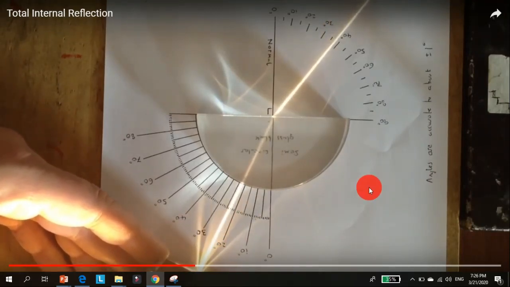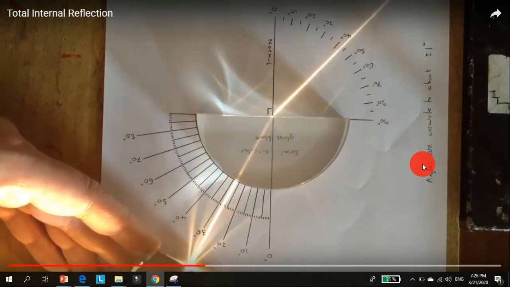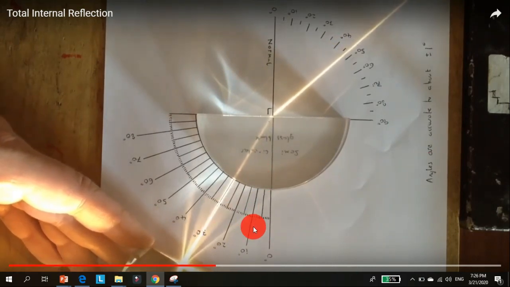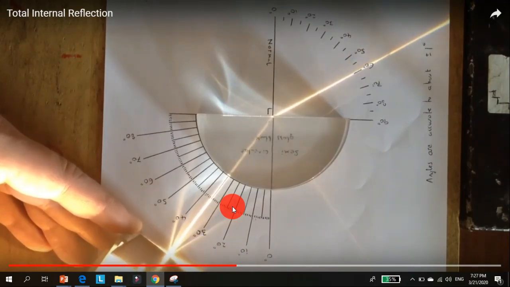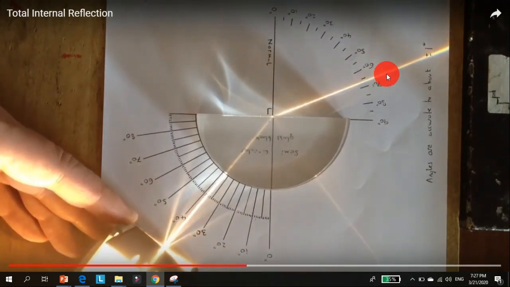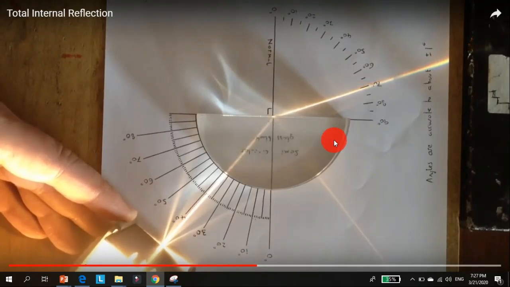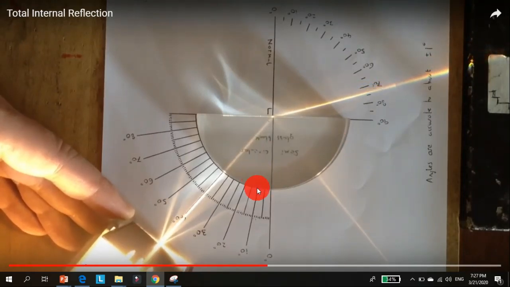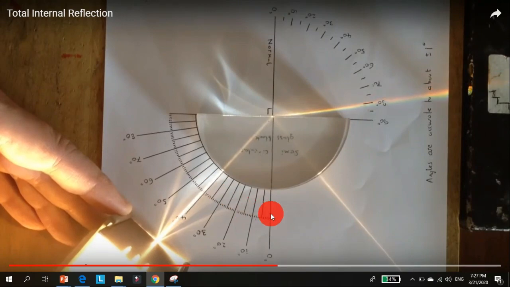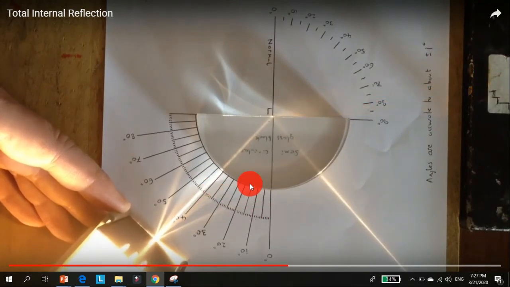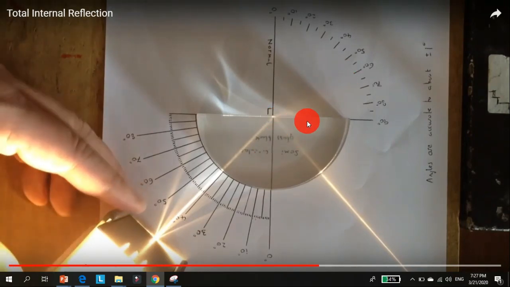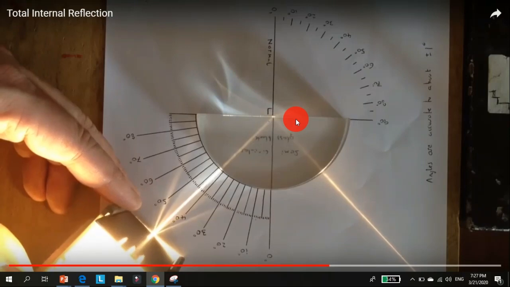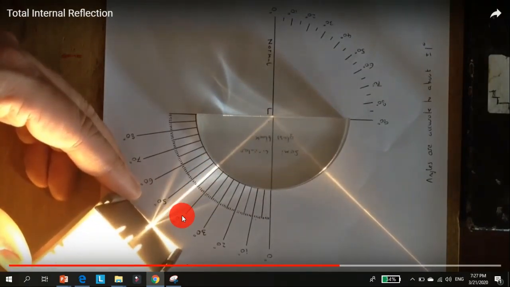So now we didn't reach the critical angle. Look, I'm increasing the angle. Till now I didn't reach the critical angle because I still have refraction here. Look. What happens now? More. I'm increasing the angle. Now look here. What do we call this angle? Critical angle, because the refracted ray now, where is it? It's exactly on the 90. Okay, this angle is the critical angle.